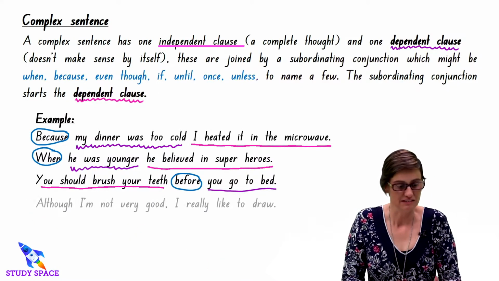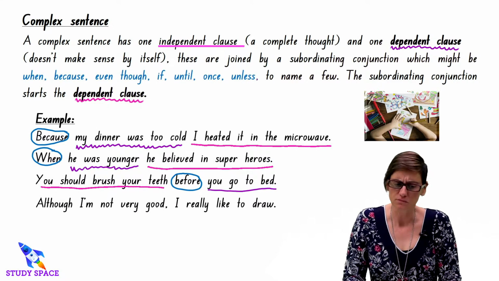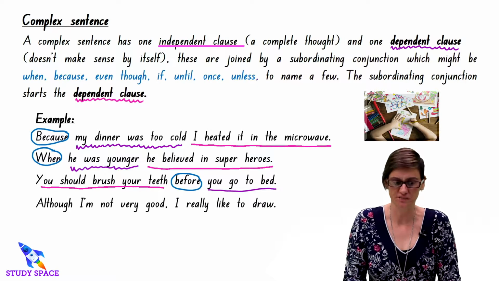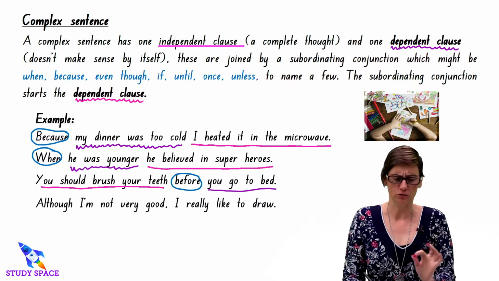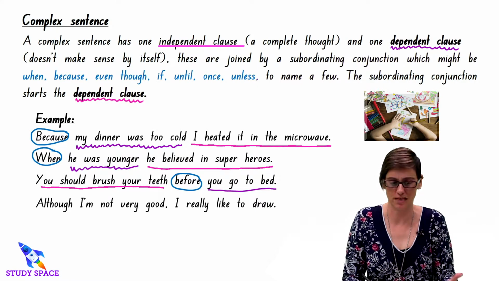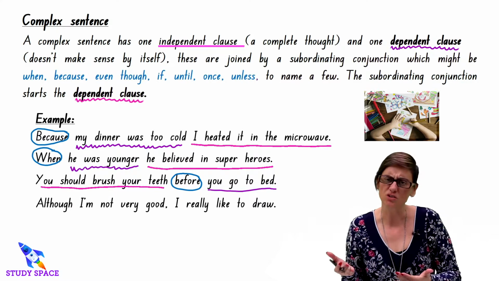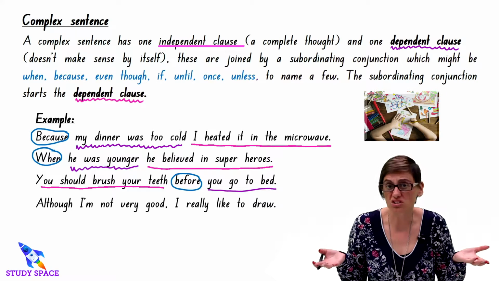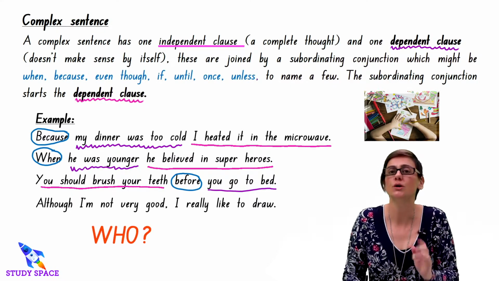Is this starting to make a bit more sense, boys and girls? Okay, let's have a look at another one. Although I'm not very good, I really like to draw. That sounds like me, actually. So what's my independent clause there? What's my complete thought? Although I'm not very good at what? Doesn't tell me. So I really like to draw. Who's the who and what are they doing?